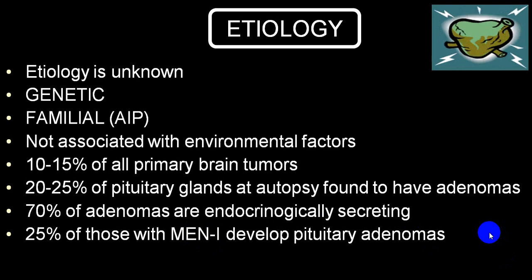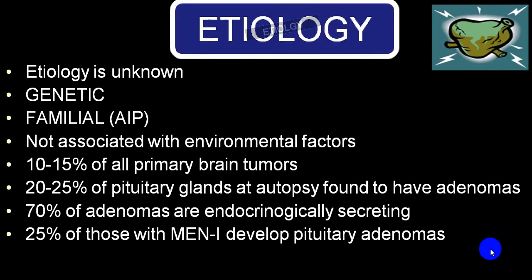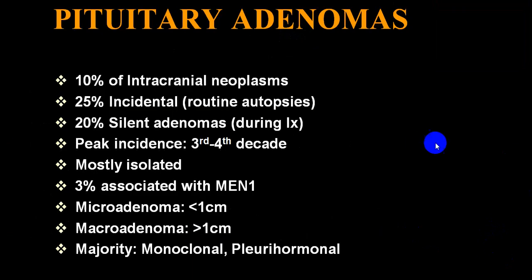So this is the common etiology which you can come across in a case of pituitary tumors. Now of the 10% of intracranial neoplasms, 25% are accidentally detected, and 20% are silent because they do not secrete any hormones or they do not create any pressure.